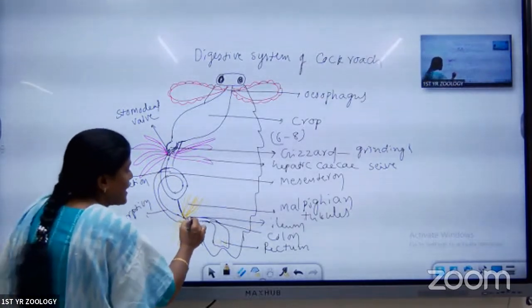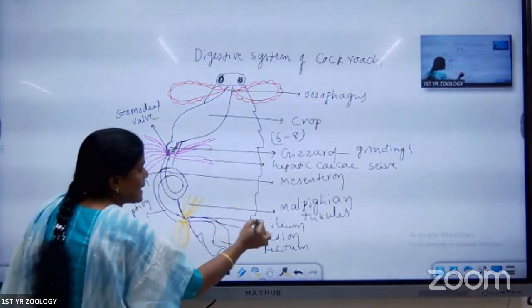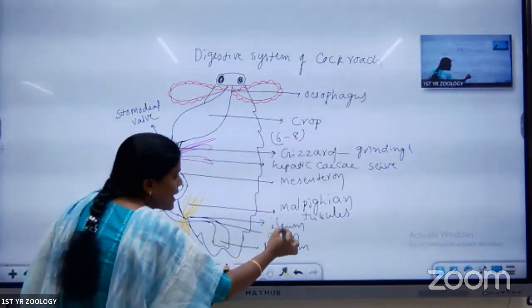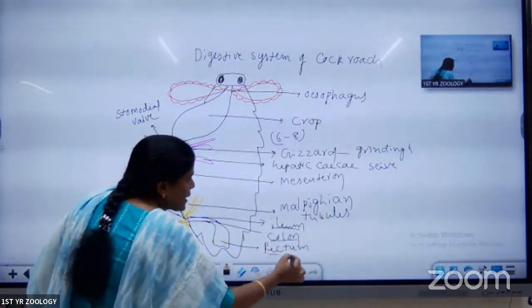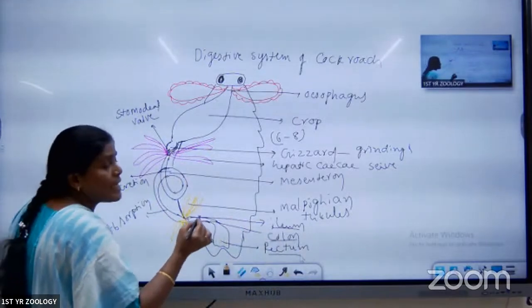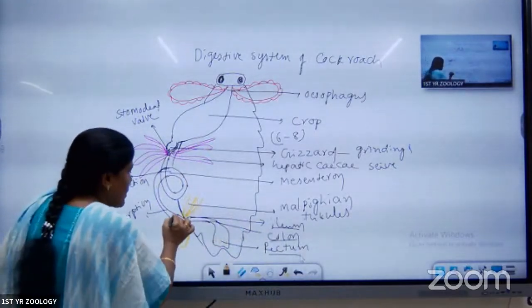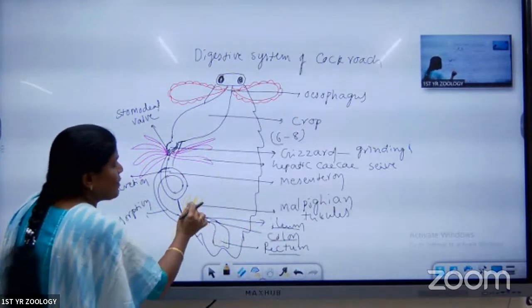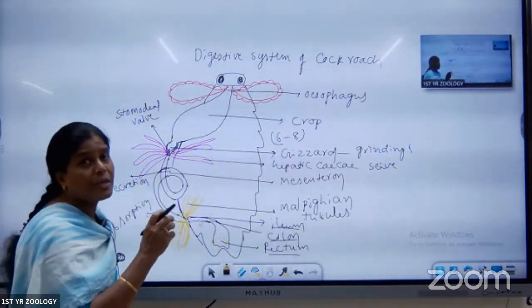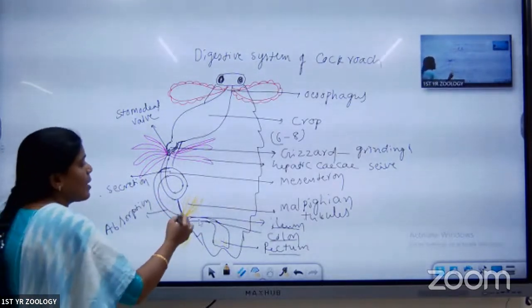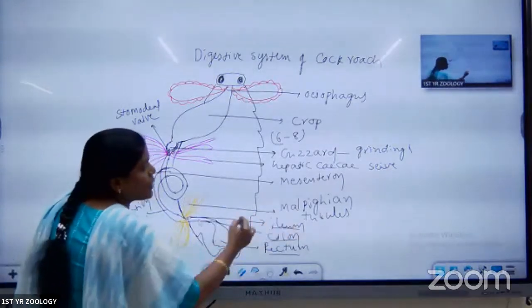Next part is called the hindgut. Hindgut has three parts, which we already discussed: ileum, colon, and rectum. What about the ileum? Between the midgut and the hindgut, a tuft of hair-like structures is present. They are called the Malpighian tubules.